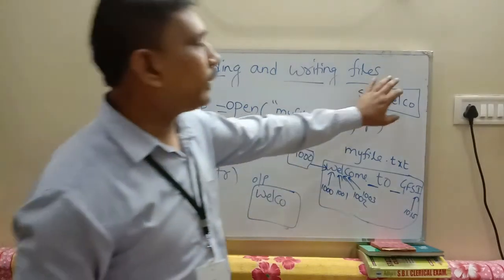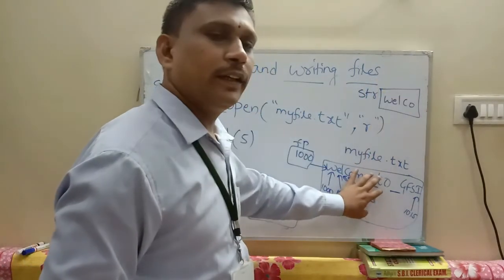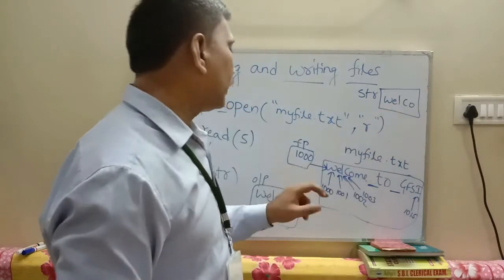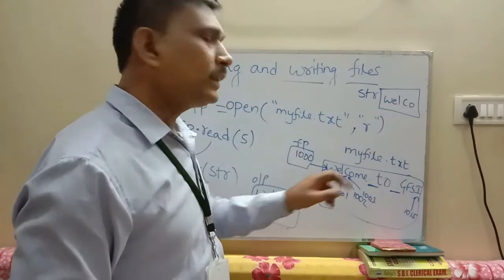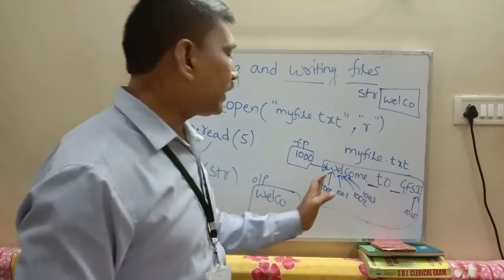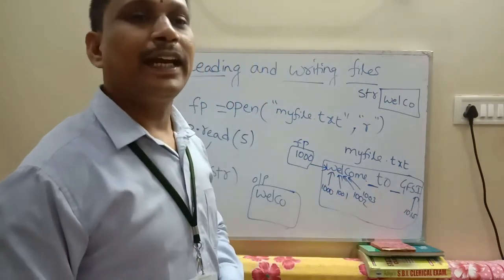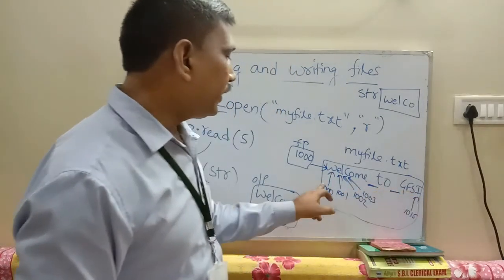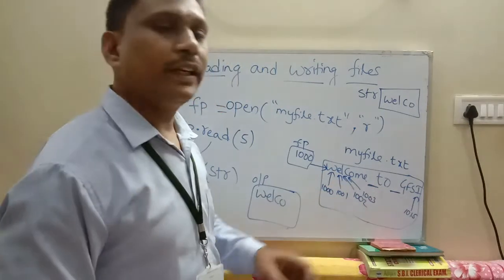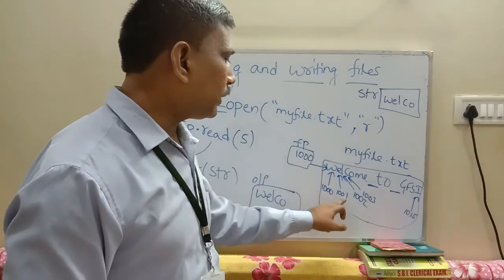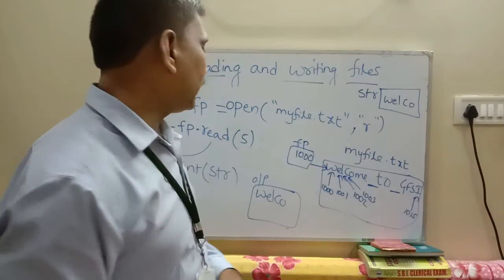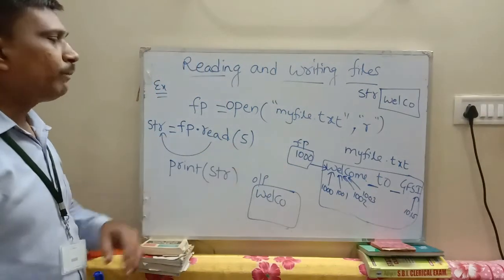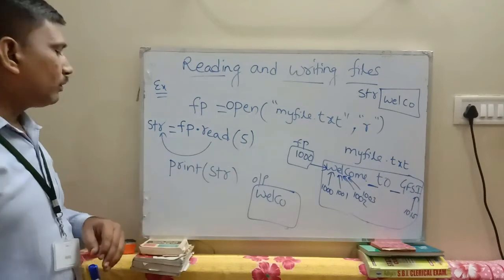So this one is memory. This one is also memory, RAM. In this RAM, these are stored. This one is the file pointer. It represents this file, a stream of bytes. A file is a collection of a stream of bytes. Each character has one reference, 1000 plus 1, plus 2, plus 3 and so on. So by using the file pointer, you read the first 5 characters from the file.